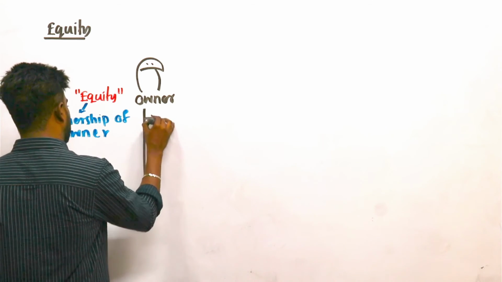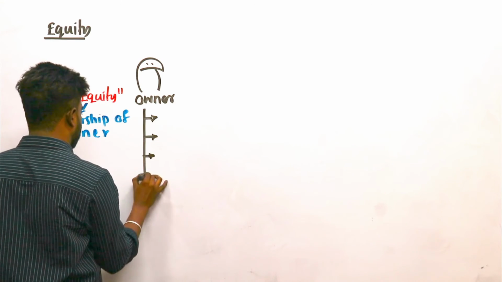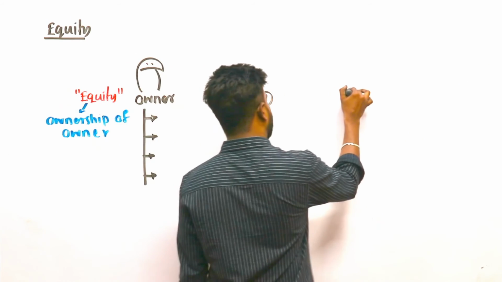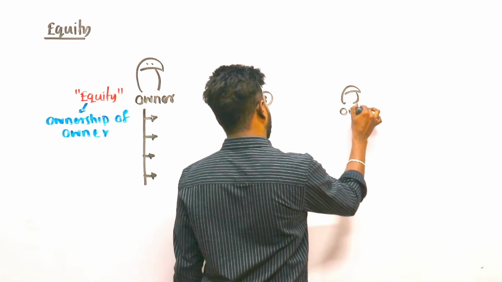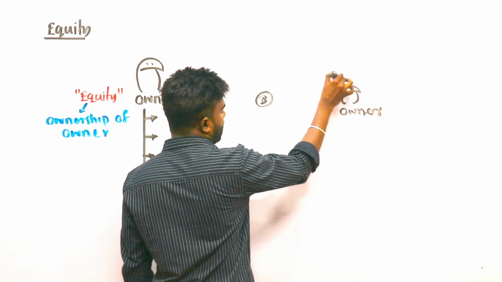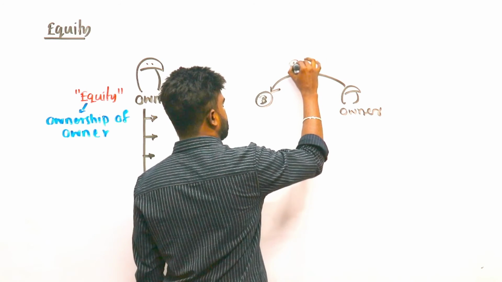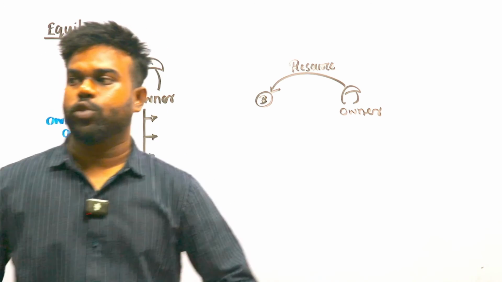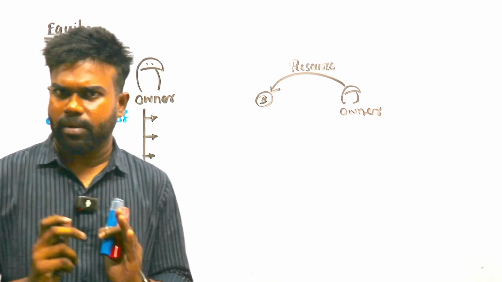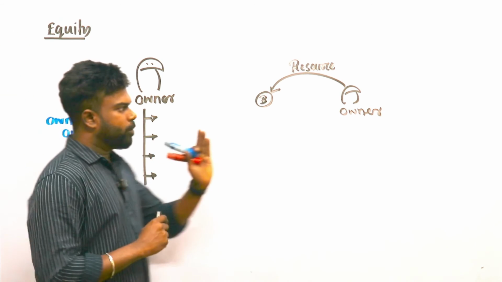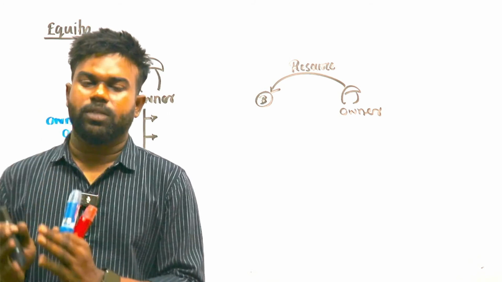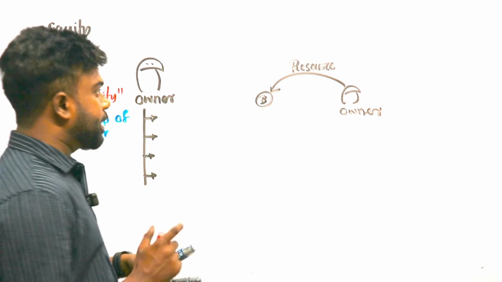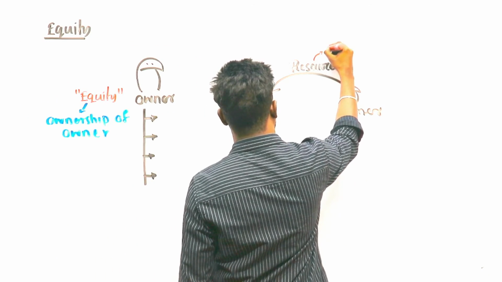There are 4 transactions that impact owner's equity. First one, did you remember our business entity concept? Business and the owner are independent parties. When the owner provides resources to the business, the owner can provide his personal resources to the business. I explained, right? The owner provides his personal cash, motor vehicle, personal furniture, all the things for the business use. Therefore, we call it what? Capital investment.